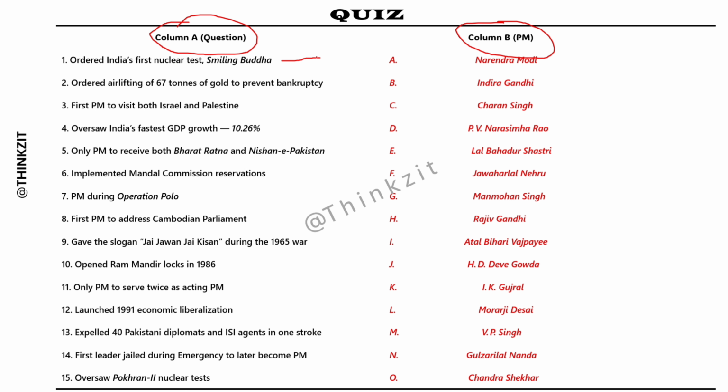The answer should be, as we all know, Indira Gandhi. So you just have to give me in the comments the answer of each question with the correct PM order. So the answer should be like 1B. Okay. So give the sequence for each of these questions in the comments.